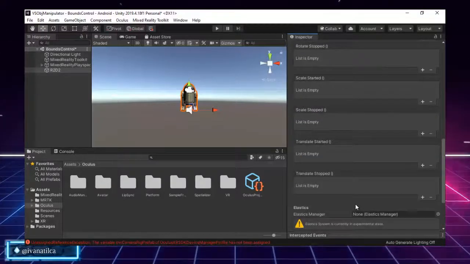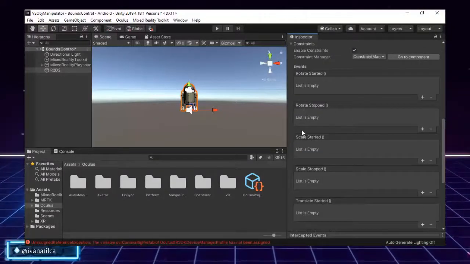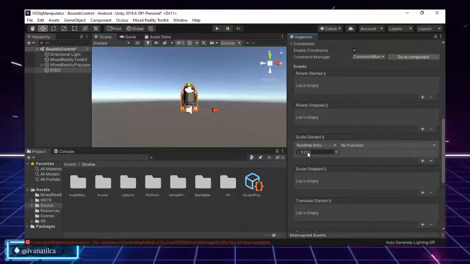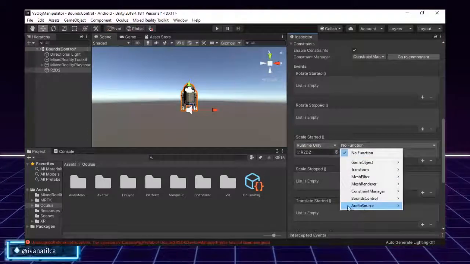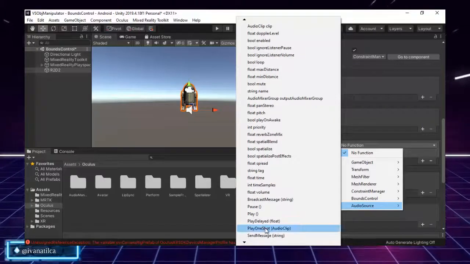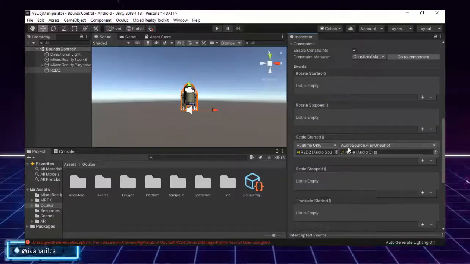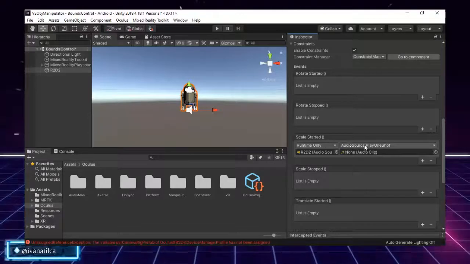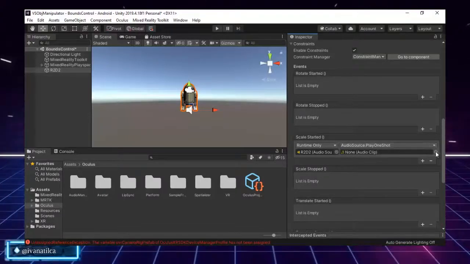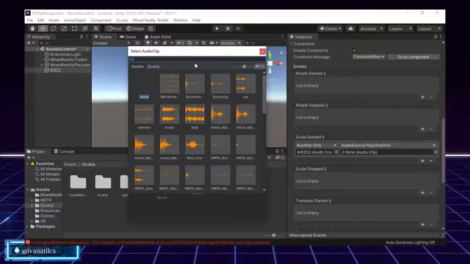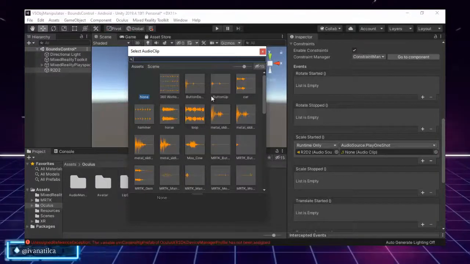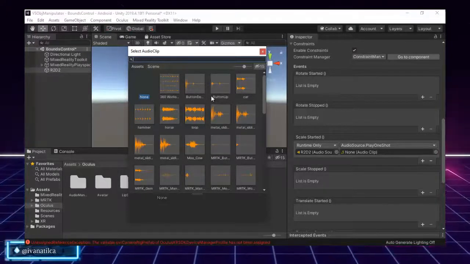So by adding it, let's put that in here, so I can have the possibility to assign R2. And as you can see, I can see my audio source in here. I will have the possibility to assign some audio. So as you can see, I said, okay, audio, you can play this sound one shot, so don't do it repeatedly, it's just one time. And we can pick in here the different sounds that come with the MRTK, or you can upload the ones that you would like to use.